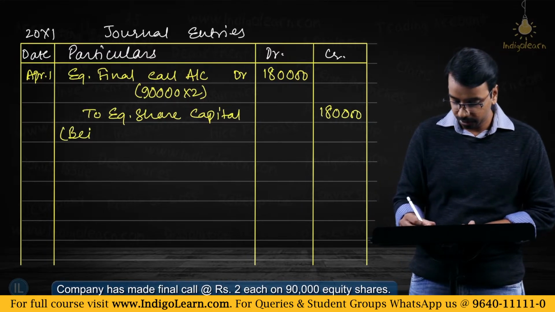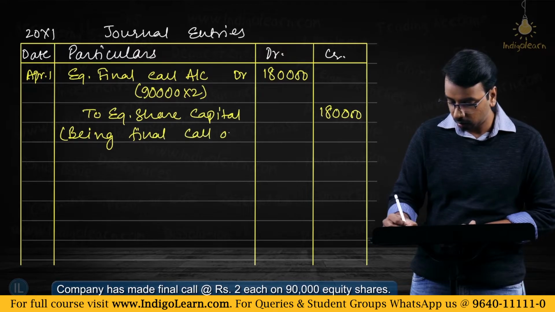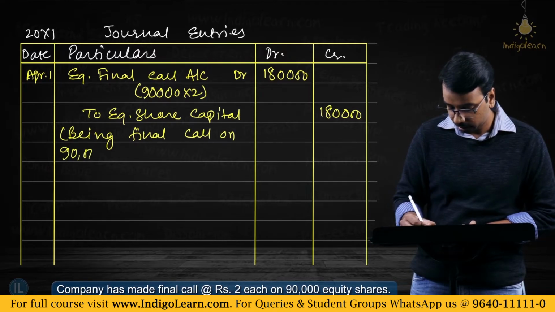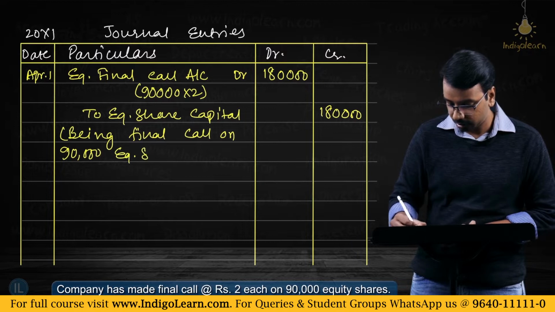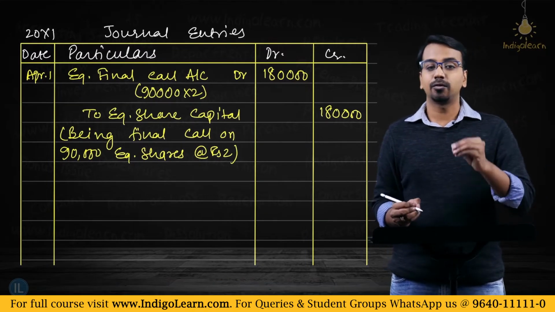Narration being final call on 90,000 equity shares at rupees 2 per share. Now, this is the entry for final call.